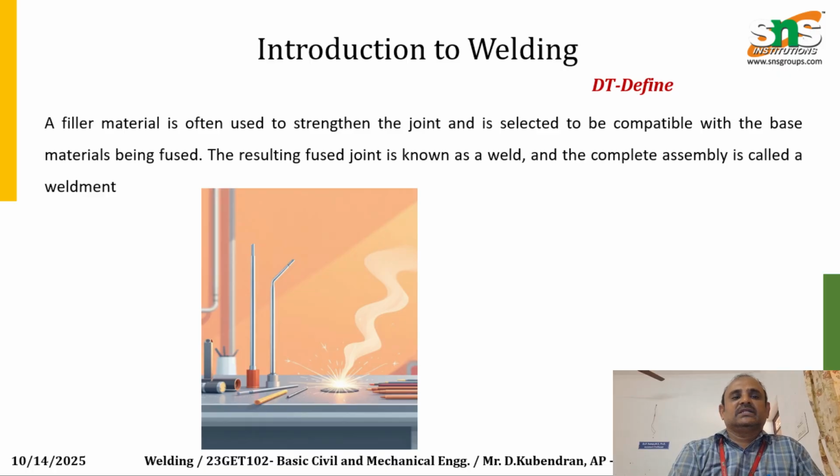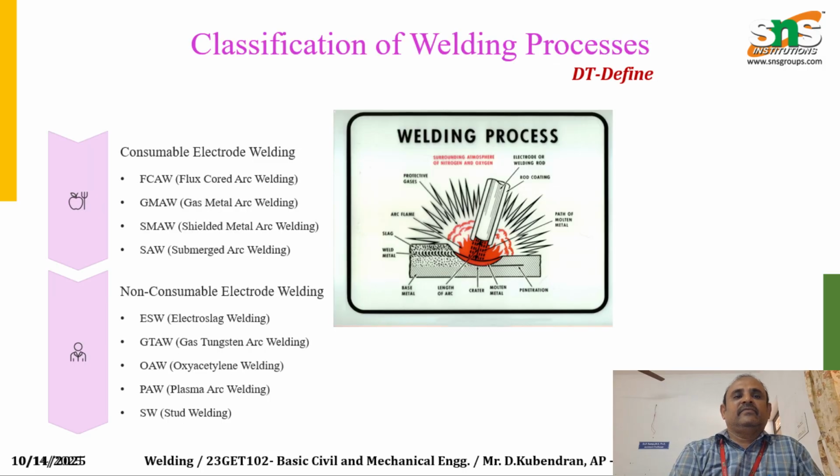What are the applications? Welding is widely used in construction, automotive, shipbuilding, pipelines, aerospace and manufacturing industries to assemble metal structures and components. Classification of welding: based on heat source, welding can be classified according to the source of heat, such as arc welding, gas welding, resistance welding, laser welding and ultrasonic welding.